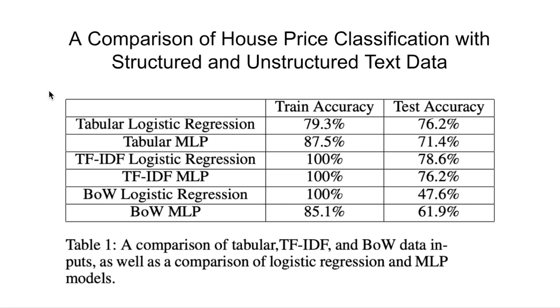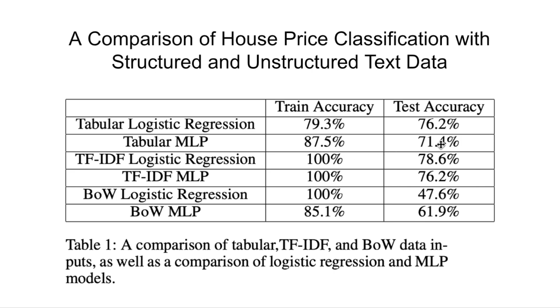So finally, the next paper that I worked on this semester was a comparison of house price classification with structured and unstructured text data. The key thing that I was very curious about exploring is this difference between predictions from unstructured data, like text descriptions of houses, compared to symbolic tabular descriptions of houses, and how well you can predict from that with either a deep learning MLP model or, say, a more traditional logistic regression.